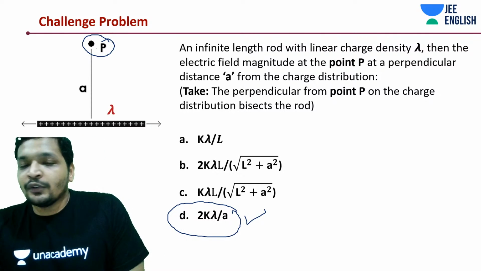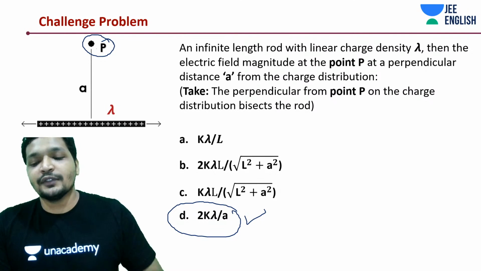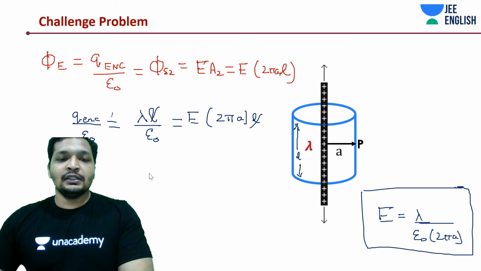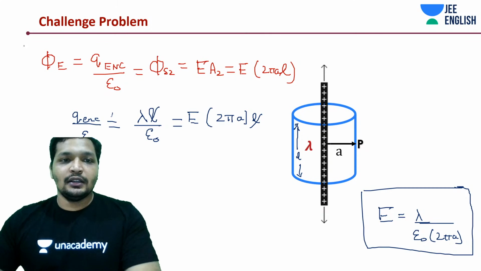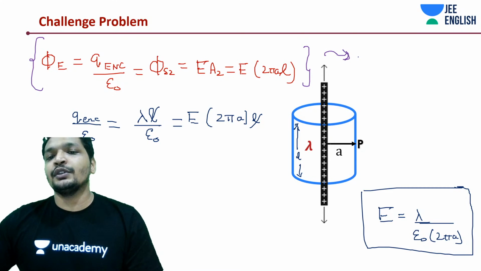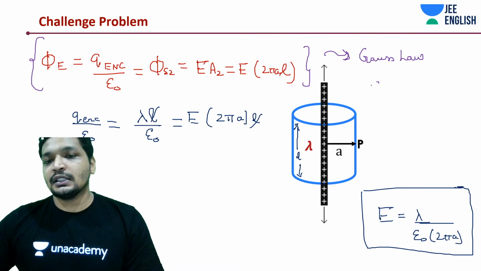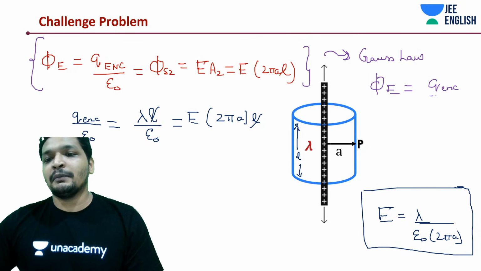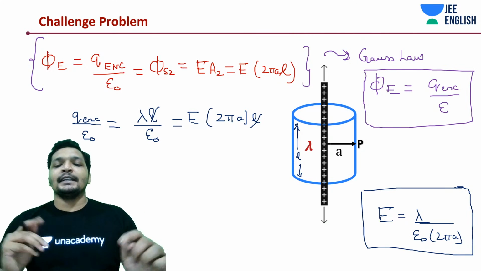Similarly, as we move on to the next problem, and the next, everything is going to be simple because we have access to something known as Gauss Law. The entire expression looks a little complicated, but actually it's very small. If you're totally new to this concept, Gauss Law says electric flux is equal to charge enclosed by epsilon naught. Really simple. Let's move on to the next thing.